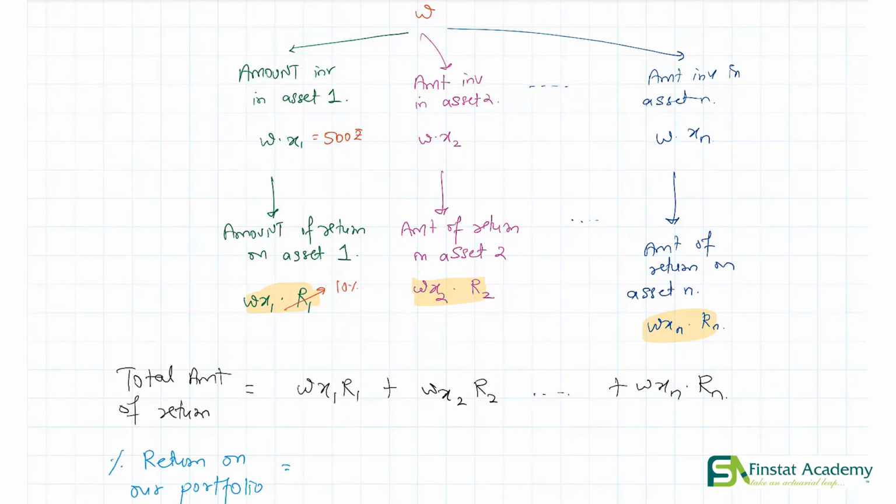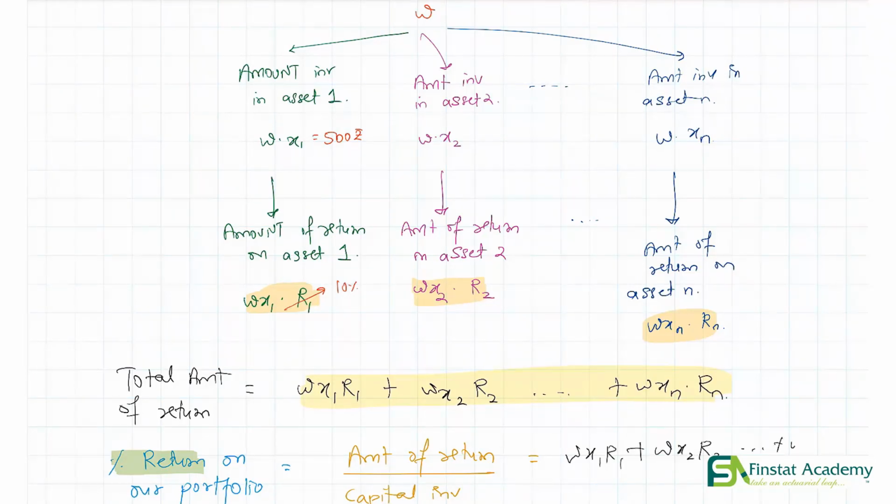Well, how do we find percentage return in general? What is the formula for percentage return? It is simply the total amount of return over the capital invested. That is what the basic formula is, right? Now what is the amount of return? So I know my amount of return is Wx1 R1 plus Wx2 R2 all the way up to Wxn Rn.